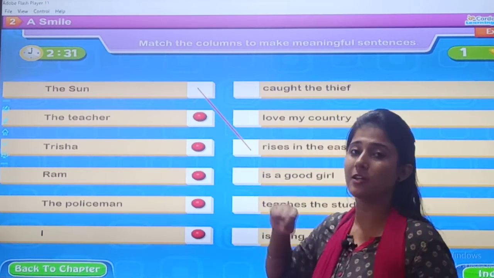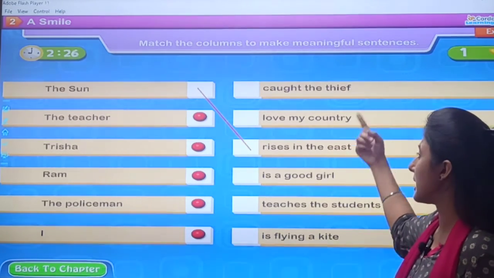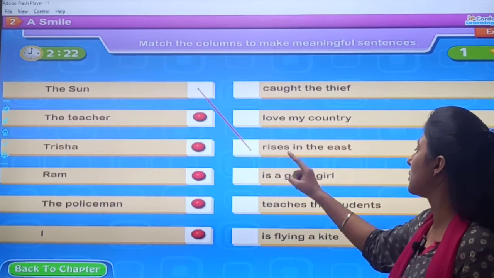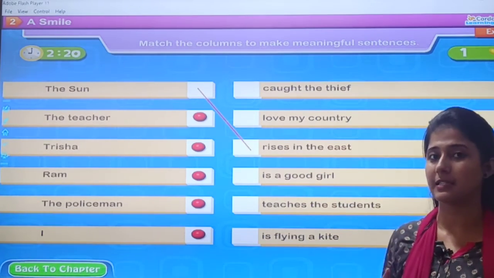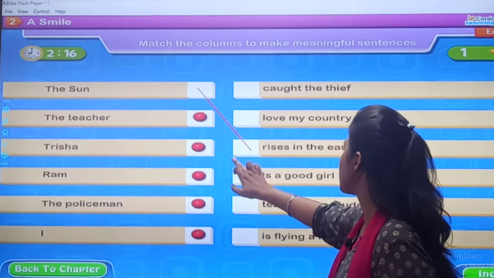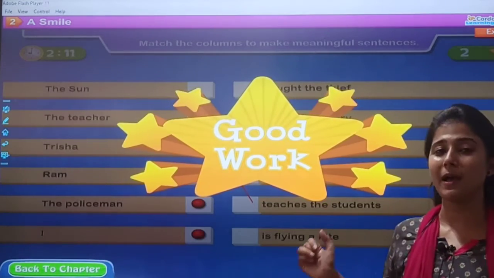Second, the teacher. What is teacher doing? See, read each and every sentence. The teacher caught the thief. The teacher teaches the students. This is correct. So, what is teacher doing? She is teaching the students. So, you will match this.